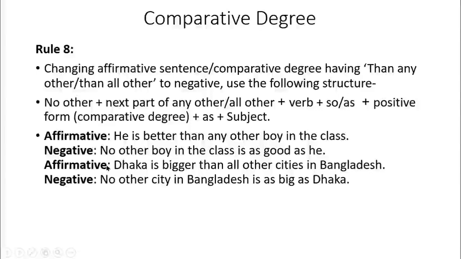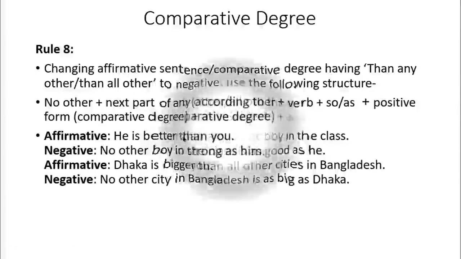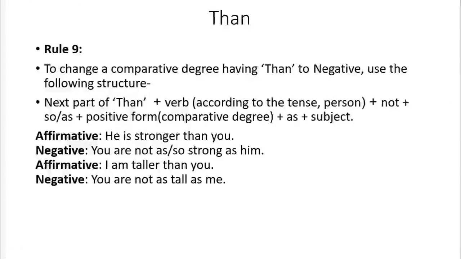Okay, so as we have no other boy in the class is as good as he, we should write down he is better than any other boy in the class. So dear boys, if we have than in our affirmative sentence, or if we have than in our comparative degree, then to change from affirmative to negative, we have to follow the structure.